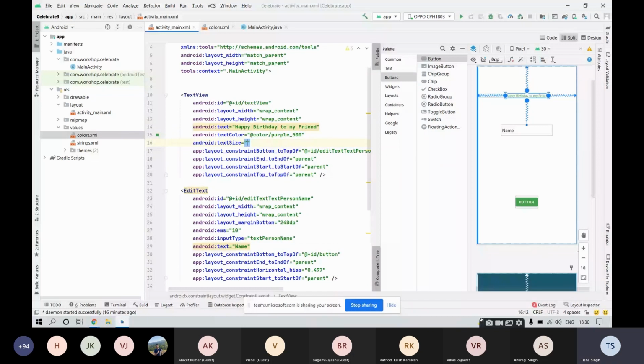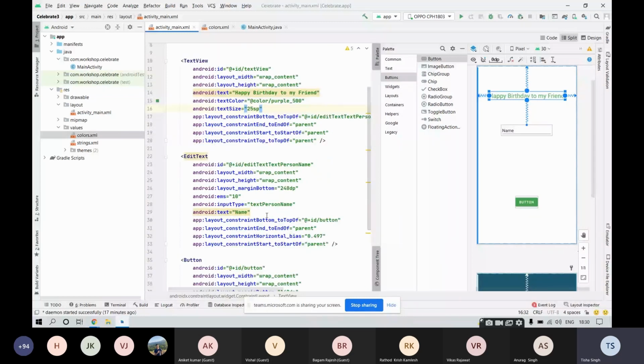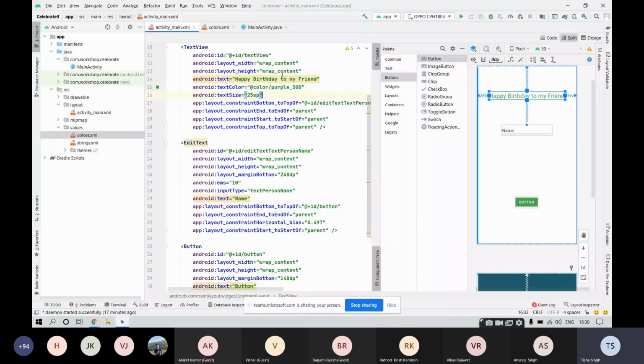Now a question may arise over here that what are these things SP and DP? Because we are making use of SP and DP, we have made use of DP everywhere. So SP and DP are abstract and virtual units that we make use in Android. SP stands for scale independent pixel and DP stands for density independent pixel. Both of these allow us to maintain a sync in between different devices. For the text, we make use of SP. For the image and stuff, we make use of DP.